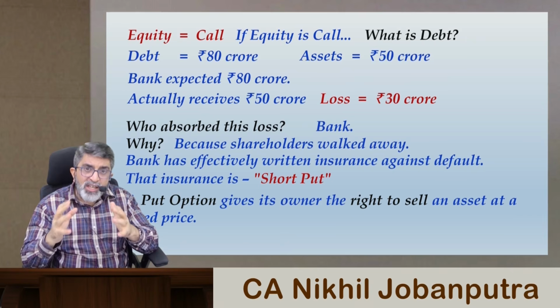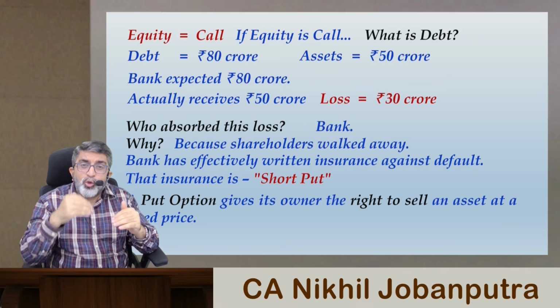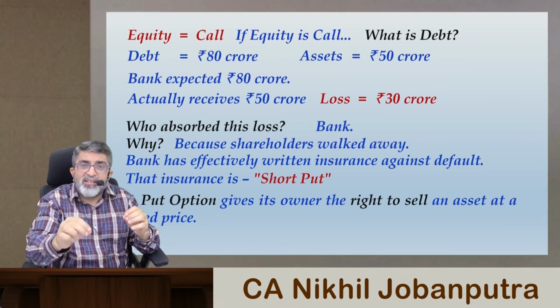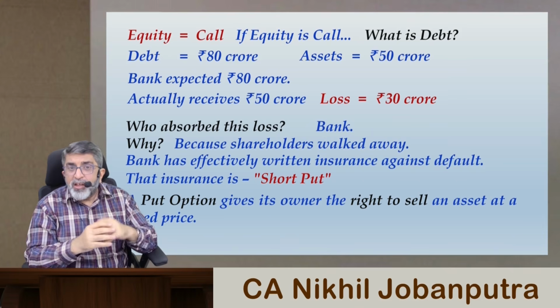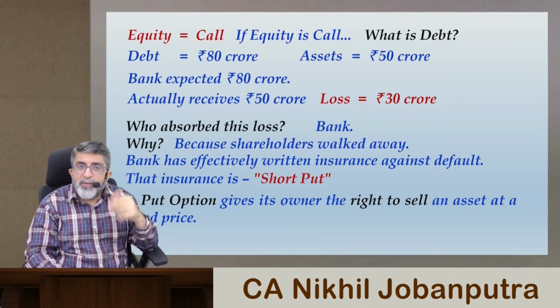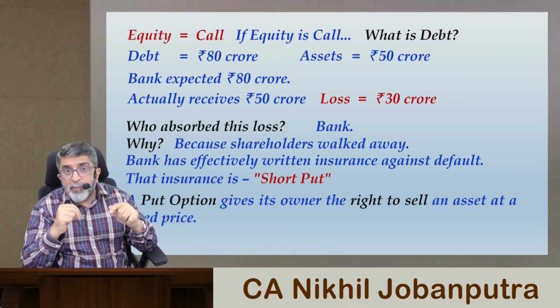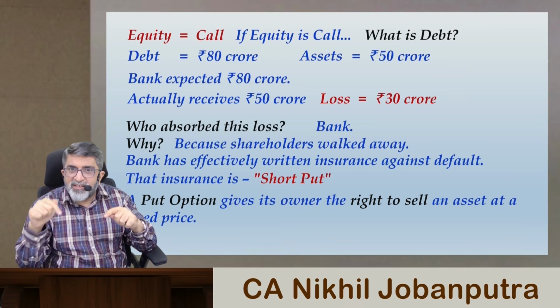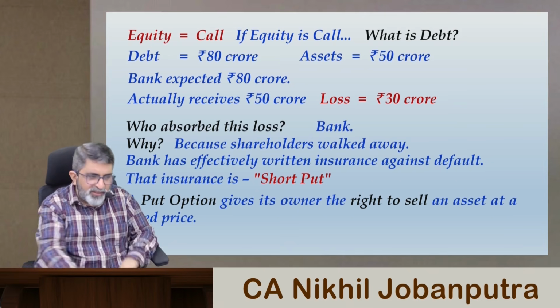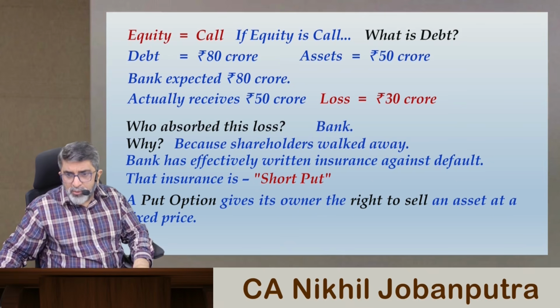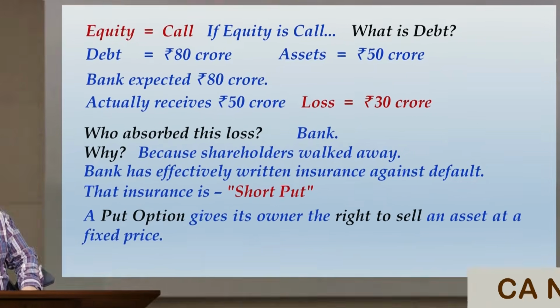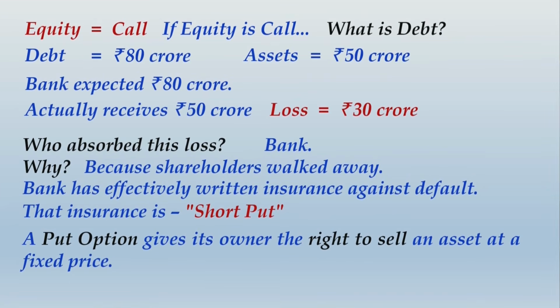Therefore you should be clear what the meaning of put is. A put option gives the owner the right to sell the underlying at the specified fixed price irrespective of the market price. When will put be exercised? When the market value falls. When the market price of the underlying falls below the exercise price, the put gets exercised. Allow me to move back so that you can take the screenshot over here. I'm sure you have taken the screenshot.